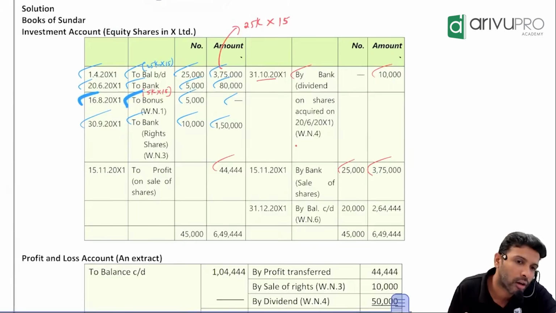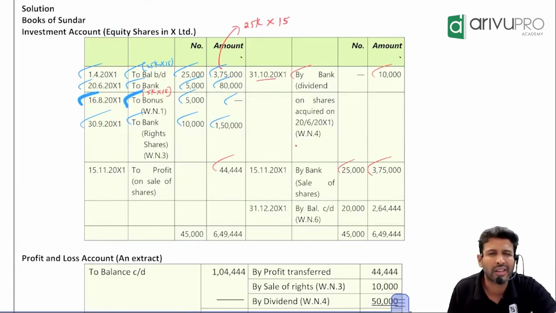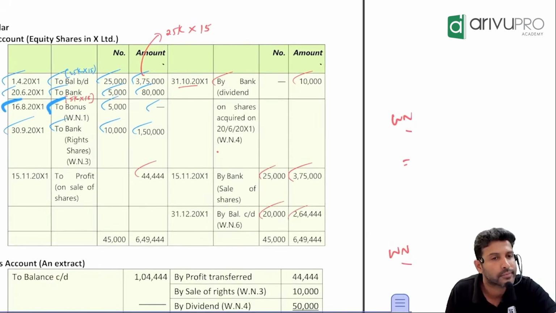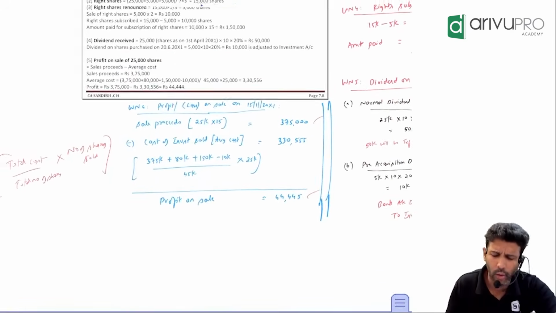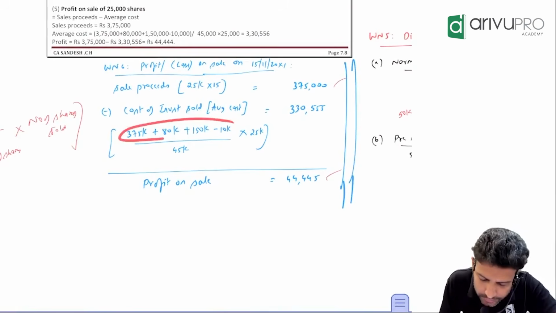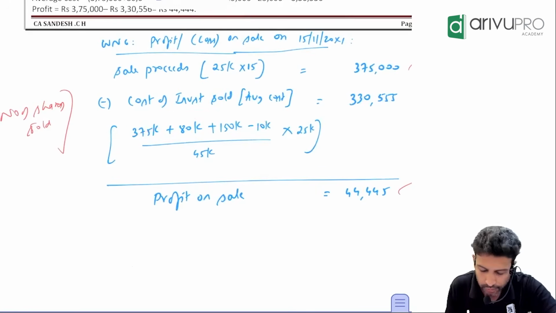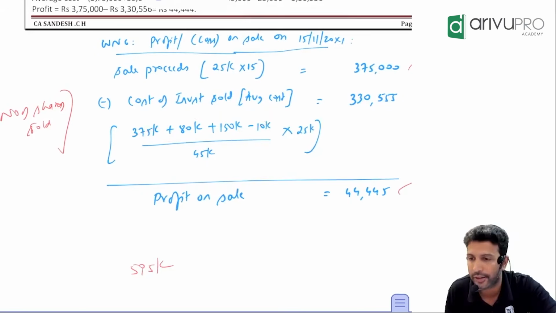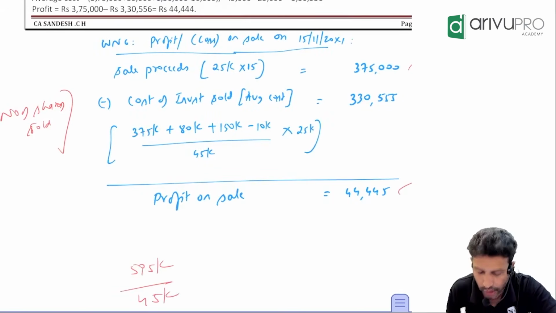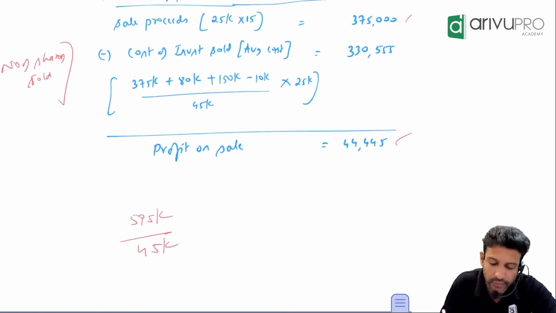Okay, all good. Then what's our balancing figure? Balancing figure arrived as a, you can calculate this also or you can get it as balancing figure. If you want to calculate, you can. How? Very simple. Add all this. How much was this number? 5,95,000. 5,95,000 is the cost for how many shares? 45.